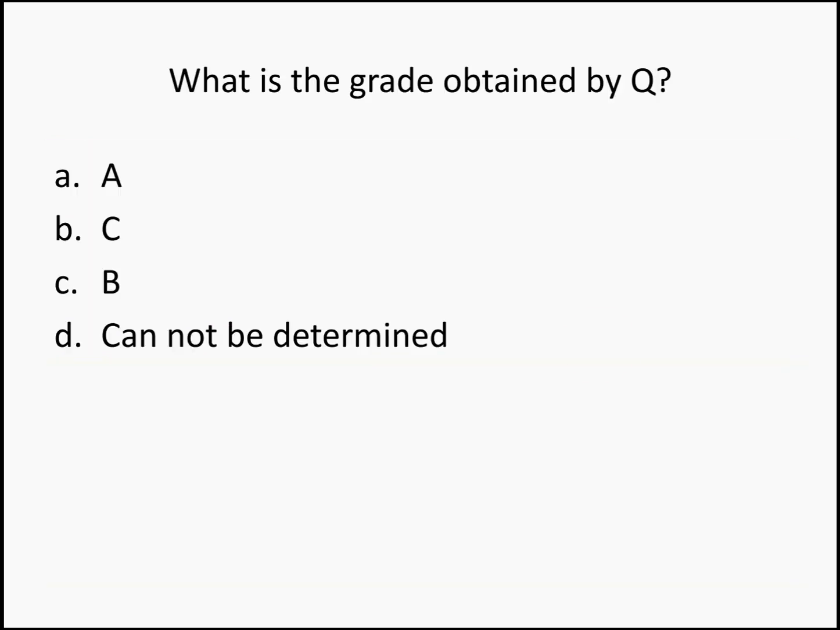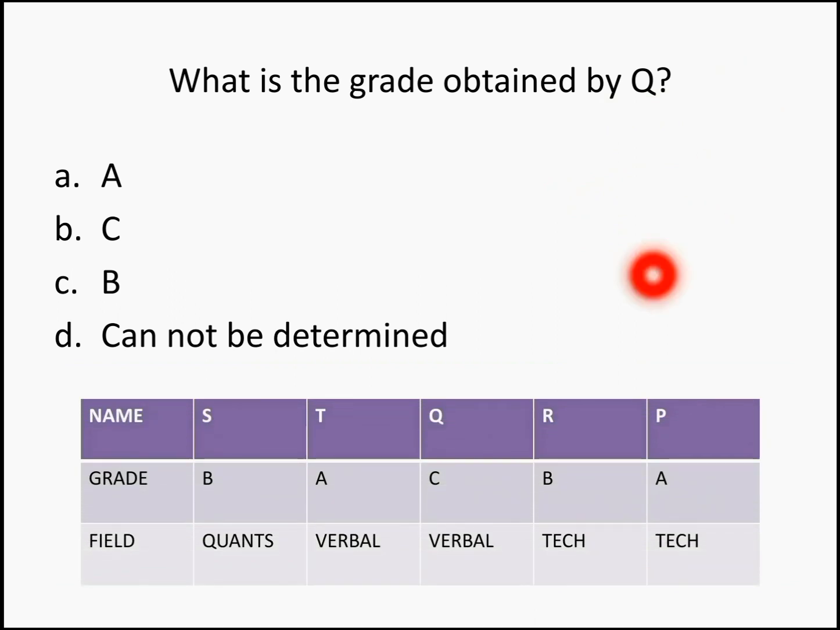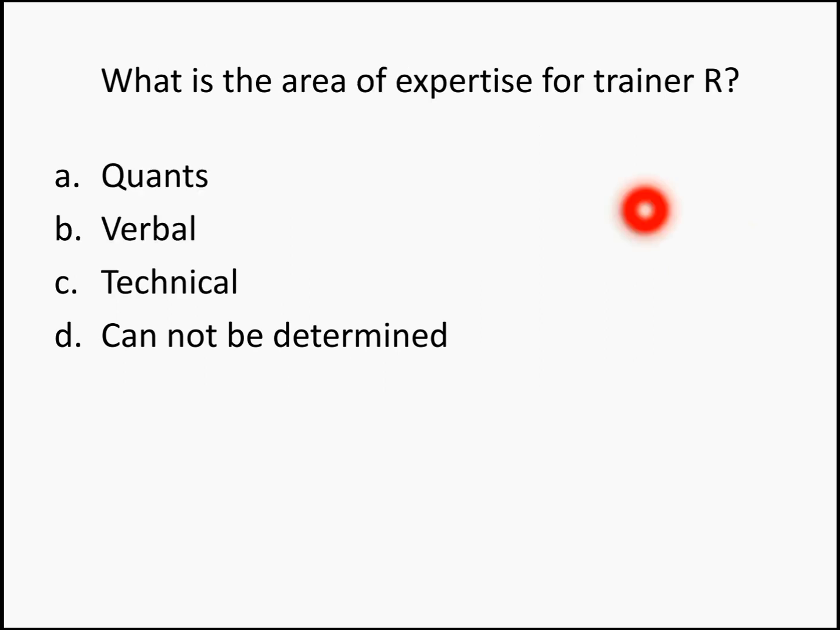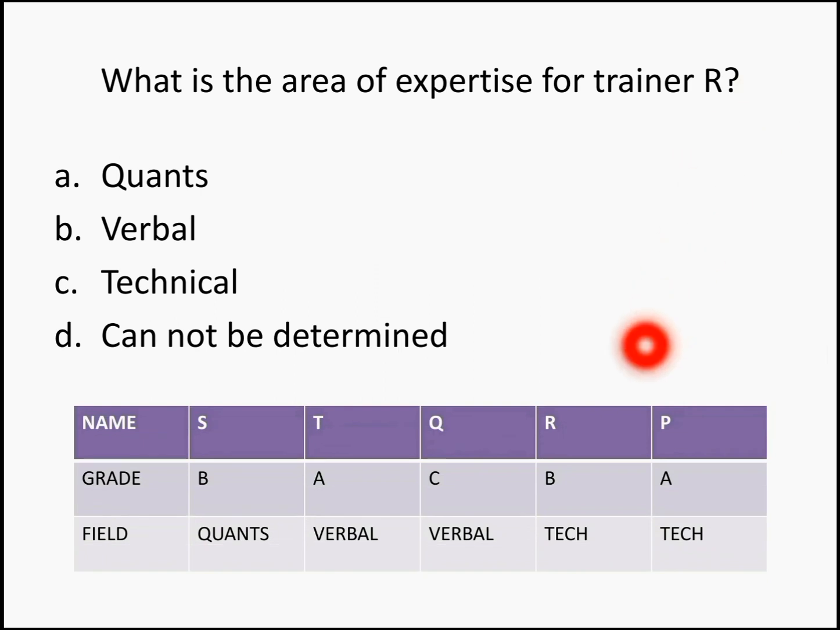Here comes your first question. What is the grade obtained by Q? Look at the table. Q has obtained a C grade. So the answer for this question becomes C. What is the area of expertise for trainer R? So trainer R has secured a B grade in technical. So the answer becomes technical.